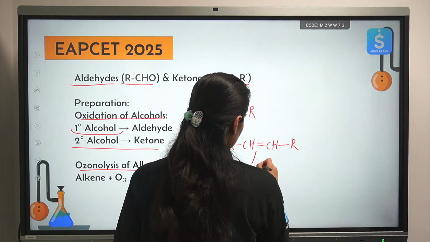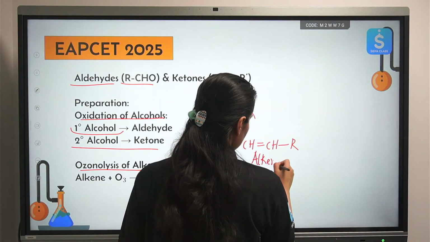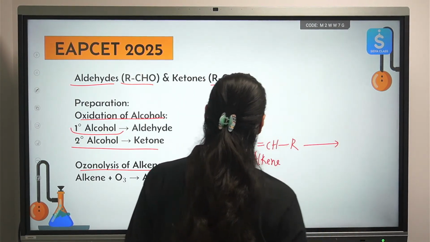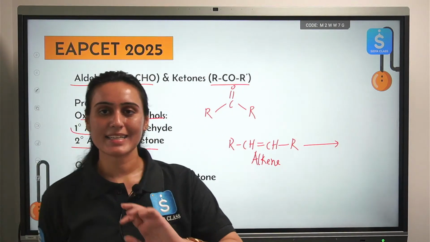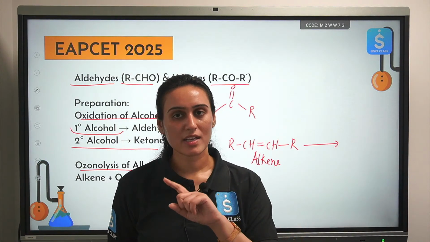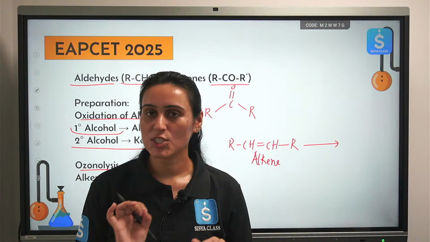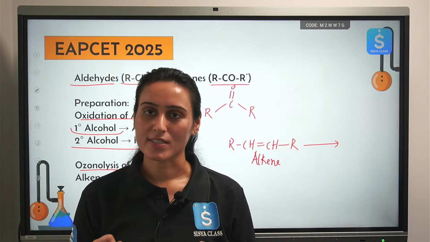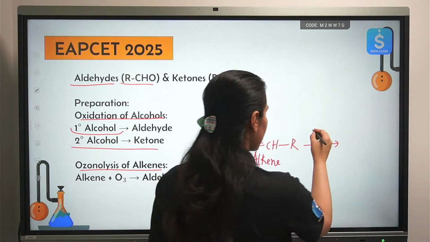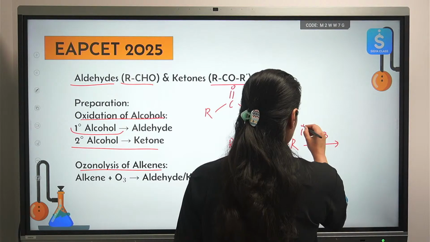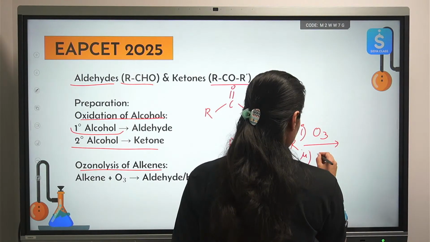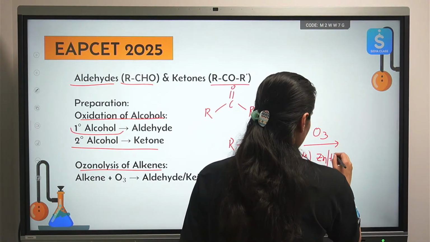This is your alkene, you are doing ozonolysis. You can have reductive ozonolysis, you can have oxidative ozonolysis also. We are talking about reductive ozonolysis, in which you don't have to do over oxidation. Okay. So reductive ozonolysis, zinc is present. That is your deciding factor.